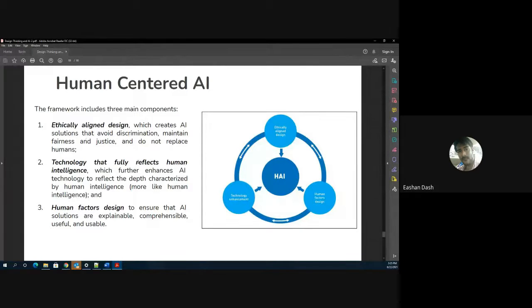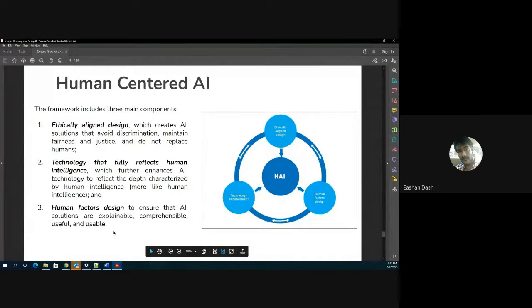Second is technology that fully reflects human intelligence. This basically tells that you need to come up with an AI solution that actually mimics human behavior, right? Or the way you interact with humans. So it should have human intelligence. The third is human factor design, to ensure that the AI solutions are explainable, comprehensible, useful, and usable.